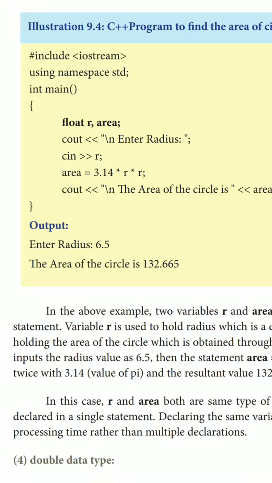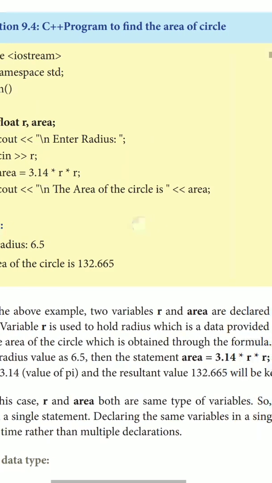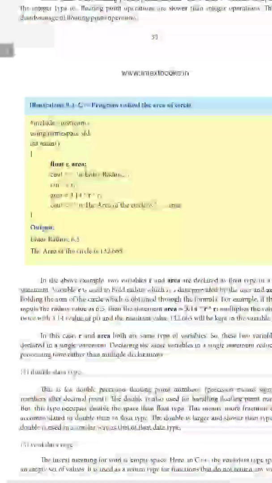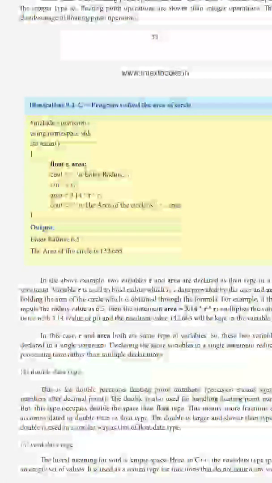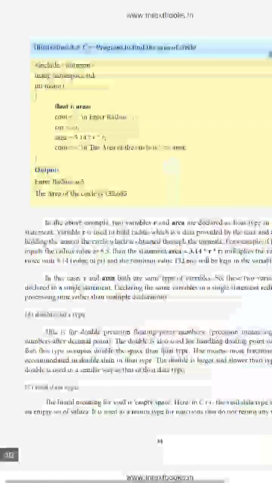The user enters some data, which is stored in variable r, and the area is calculated using pi r square, where the pi value is 3.14 into r. The area value is printed here. That's what is explained here.